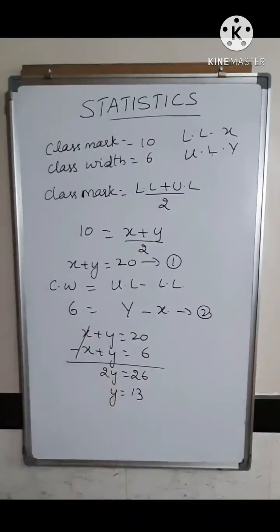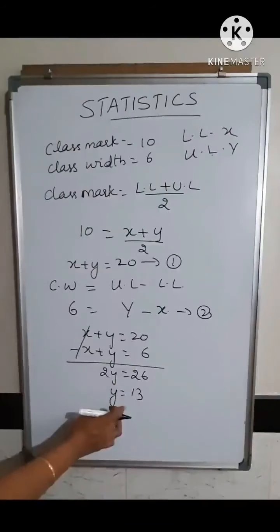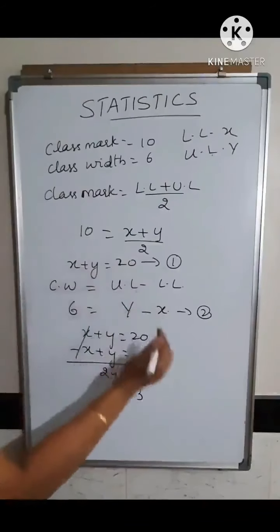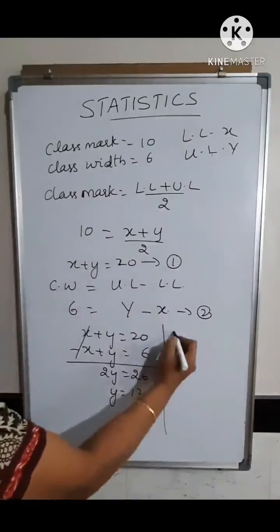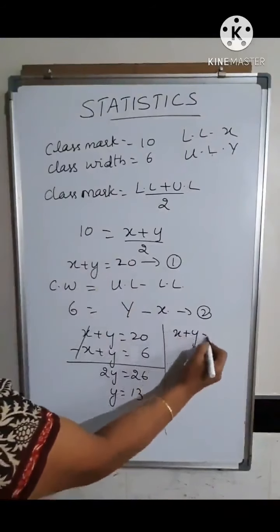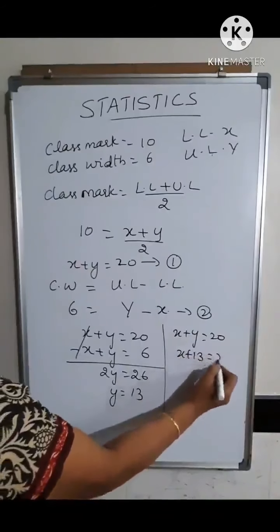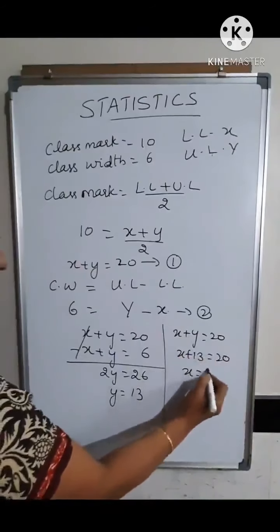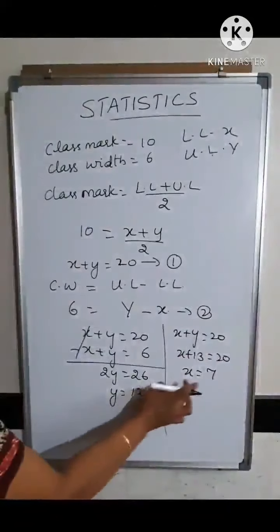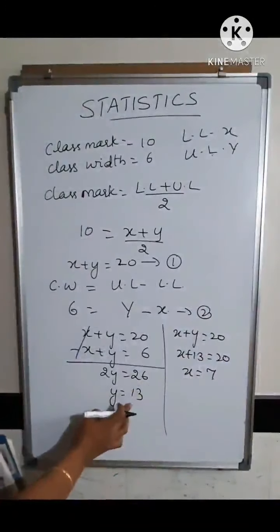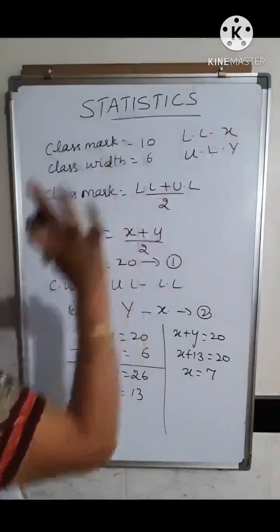So you got the value of y. Now this value of y we will substitute here and find the value of x. So x plus y is equal to 20, or x plus 13 is equal to 20, or you get x is equal to 7. So you have got the x value and the y value, the upper limit and the lower limit.